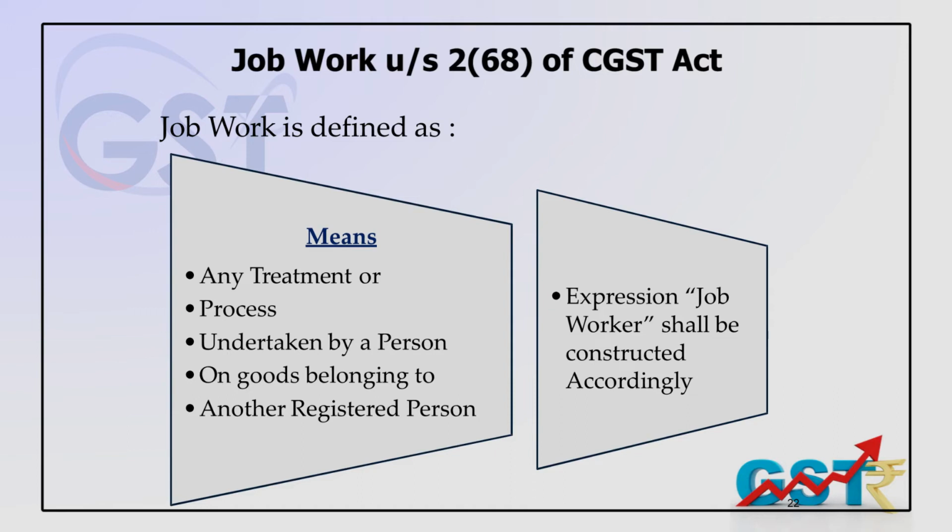There may be a concept of job work, and job work says that the principal is giving the raw material to the job worker.